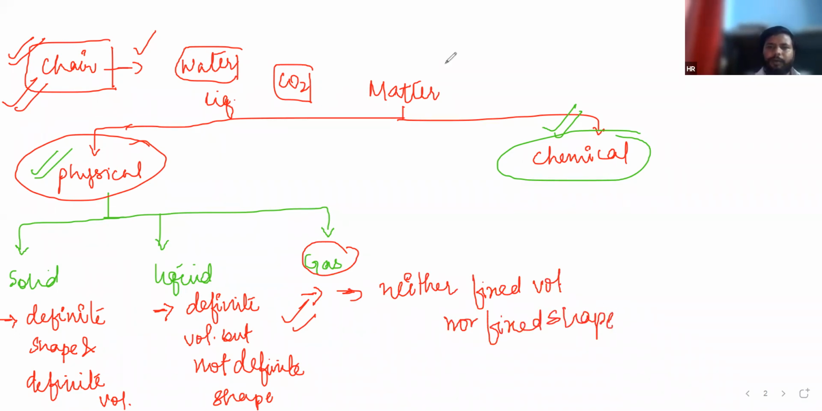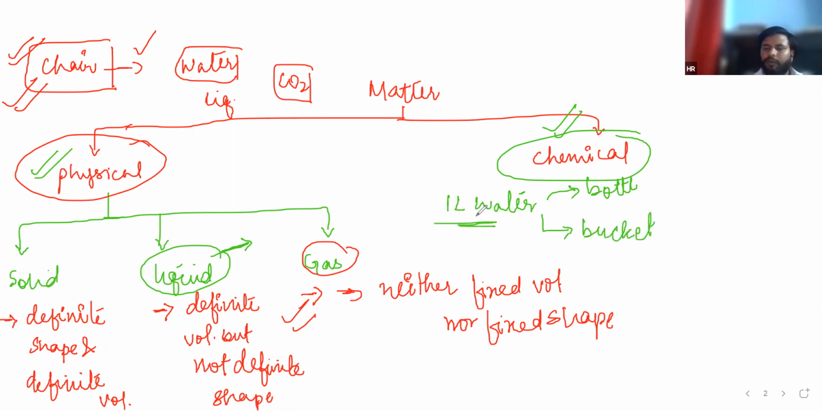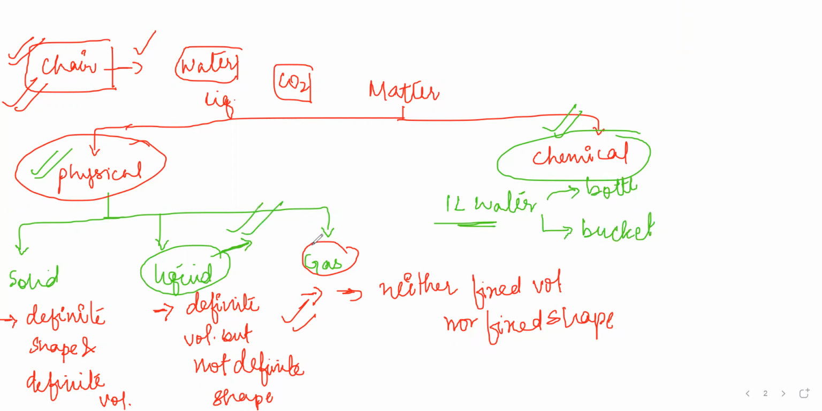Now we will come to liquid. Liquid, just take an example. Take 1 liter of water and keep it in a bottle. The volume will be 1 liter, but the shape of the water will be like the bottle. And if you are keeping it in a bucket, the volume will be 1 liter, which is fixed, but the shape of the water will be like the bucket. Is that clear about the liquid? Yes, sir.